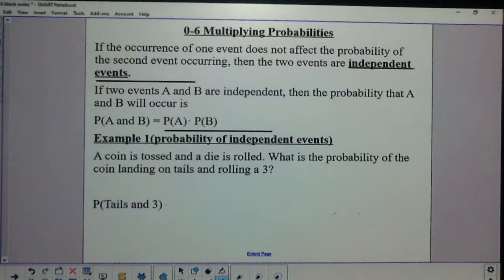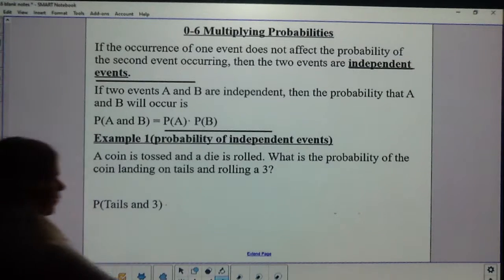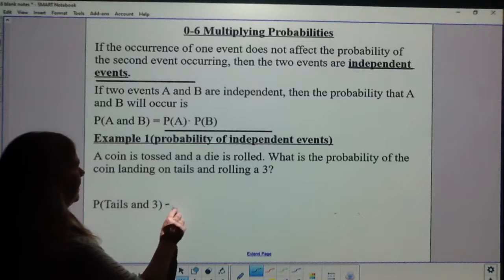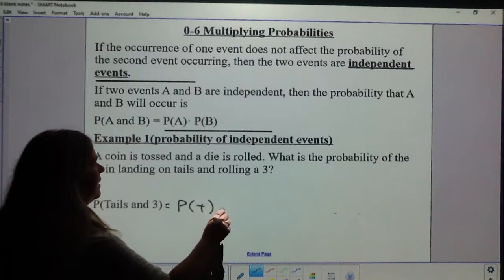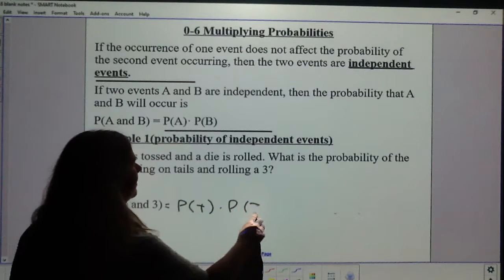An example would be you toss a coin, heads or tails, you roll a die, and I'm assuming it's a six-sided fair die. Those are totally independent of each other. So, probability of tails and 3 would equal the probability of tails times the probability of getting a 3.